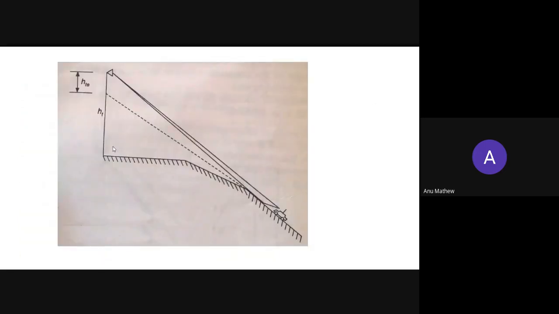This is another case. Here the transmitting antenna is here and the receiving antenna will be here. So in this case, the signal is received. So here the receiving antenna will be here and the transmitting antenna will be here. And in the same way, we calculate the effective height and we will get HTE as the effective height. So in this case, the effective height will be less than the original height of the transmitting antenna.